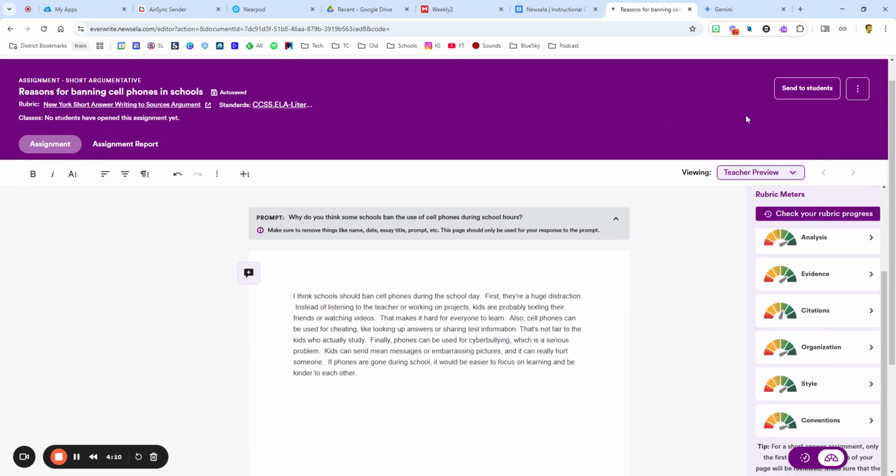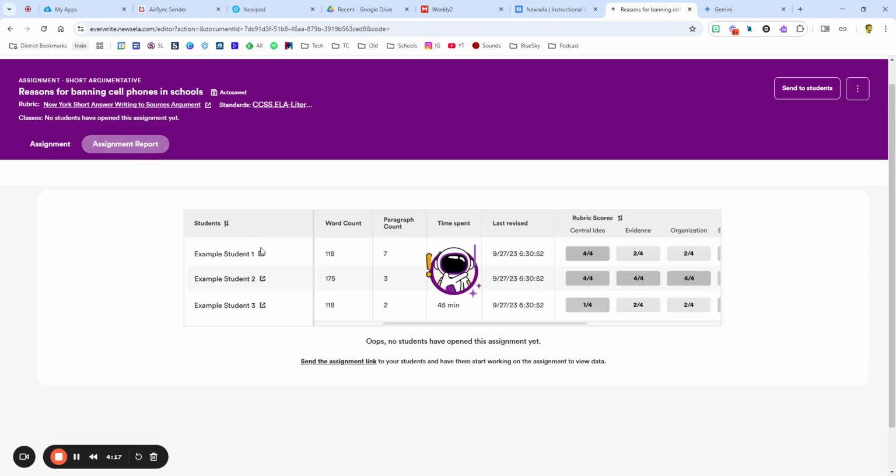But this is kind of a teacher model demo, and as the students are working, you'll have an option to see something that looks like this, where you'll see a very, very quick feature to kind of see where everybody is, how long they've spent on it, how many words they've done, where their scores are for central idea, evidence, organization, whatever you used.